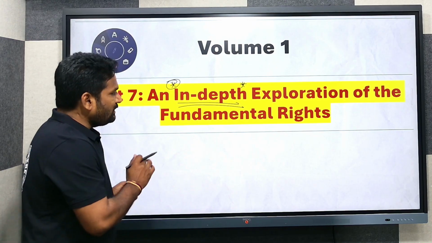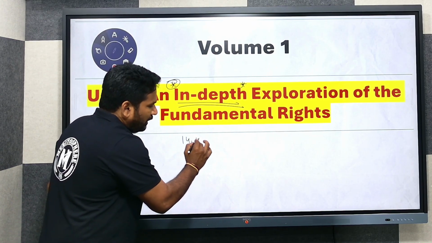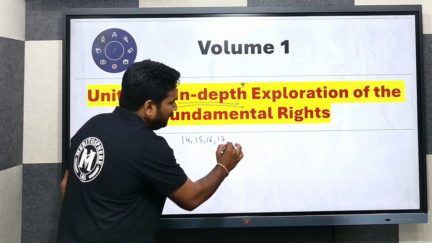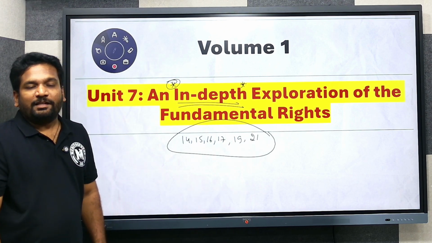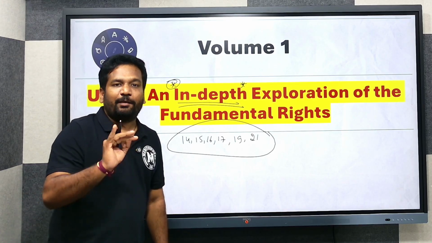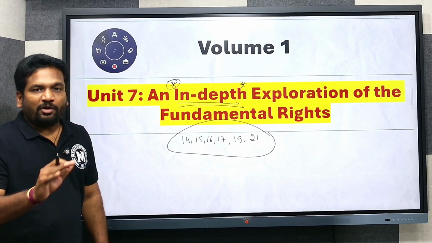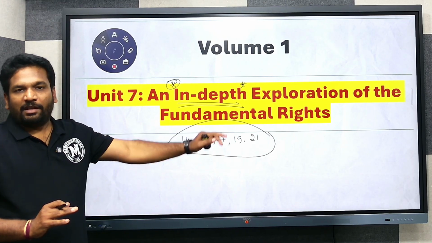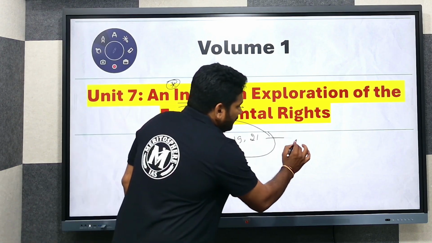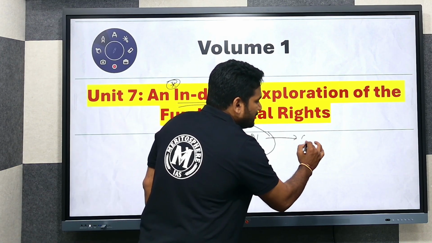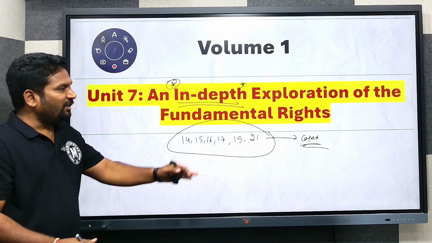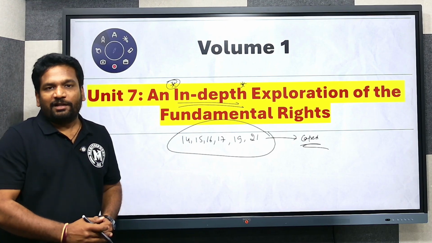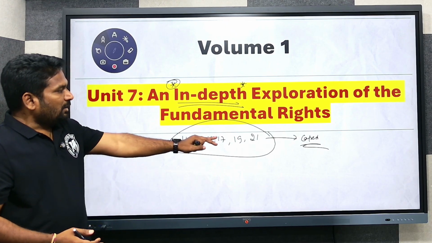In the expansion of fundamental rights, we are going to cover Article 14, Article 15, Article 16, Article 17, Article 19, and Article 21. These six fundamental rights will be dealt with in a really detailed manner. You might not have seen this type of discussion anywhere else. Here we are going to cover all the Supreme Court cases. Repeatedly we will mention them in the class itself, so there will be no difficulty remembering them.